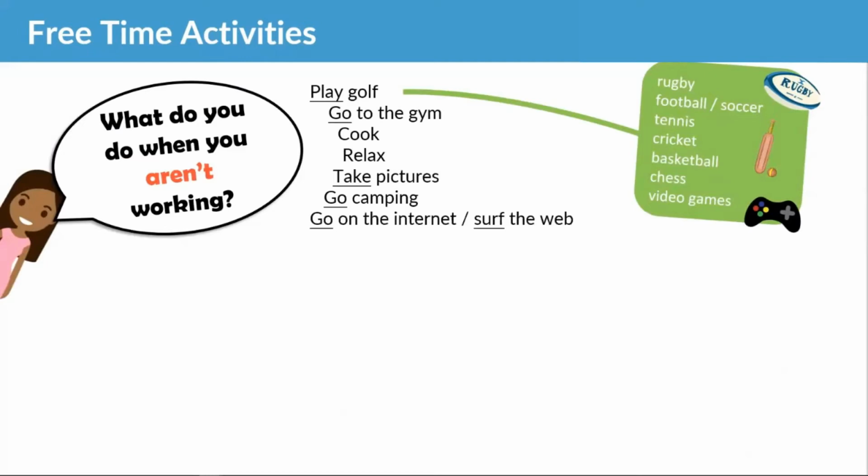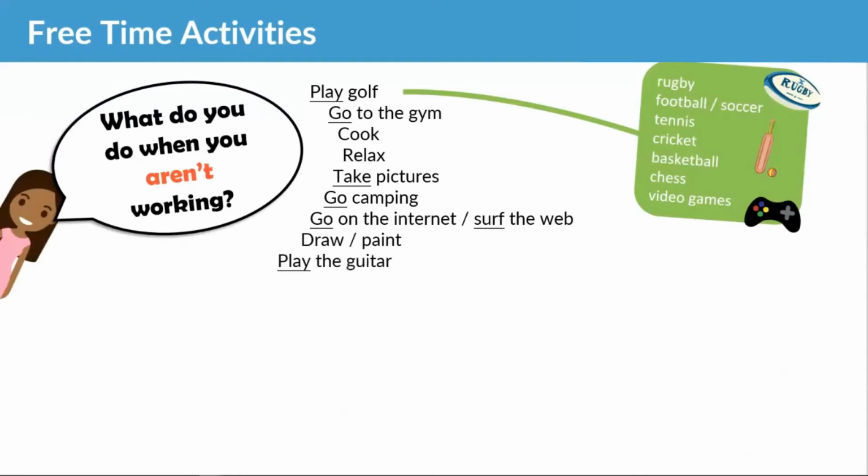Then we have go on the internet or surf the web. Okay, so look at that verb, surf. That's an unusual verb to use, but that is the phrasal verb we use when we talk about the internet like this. We say, I surf the web. In my free time, I surf the web. Or you draw or paint. So lots of people draw or paint. And I can see Walid there saying that he plays a musical instrument. And that's what we have next.